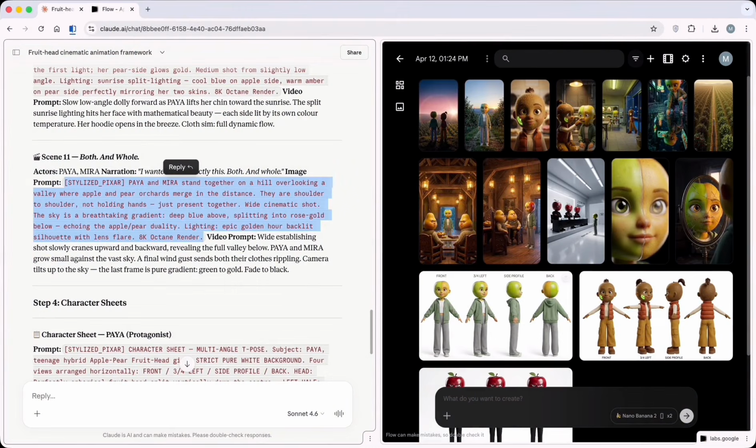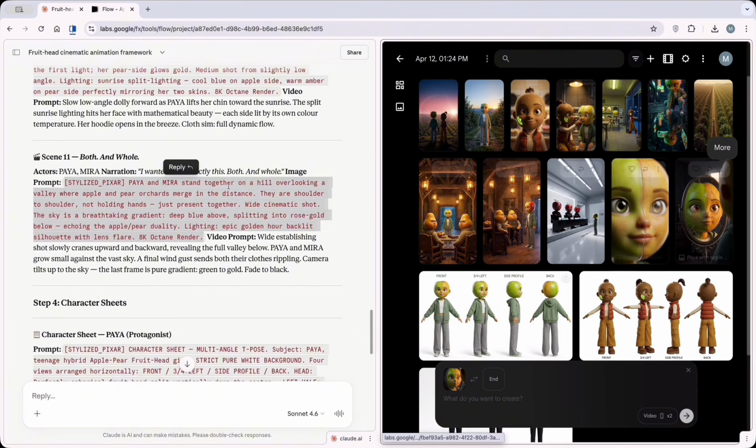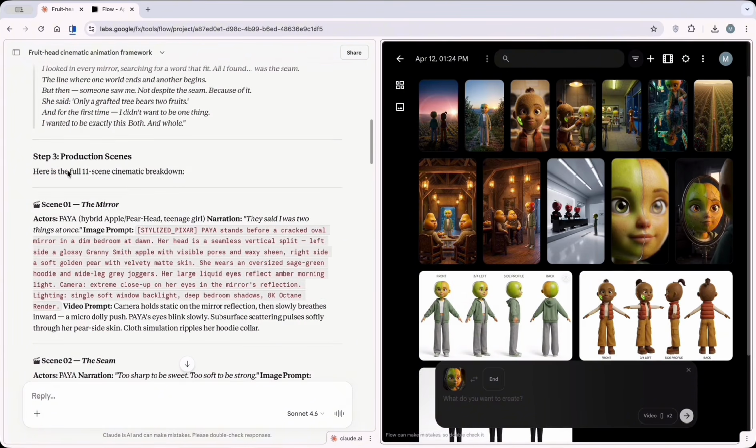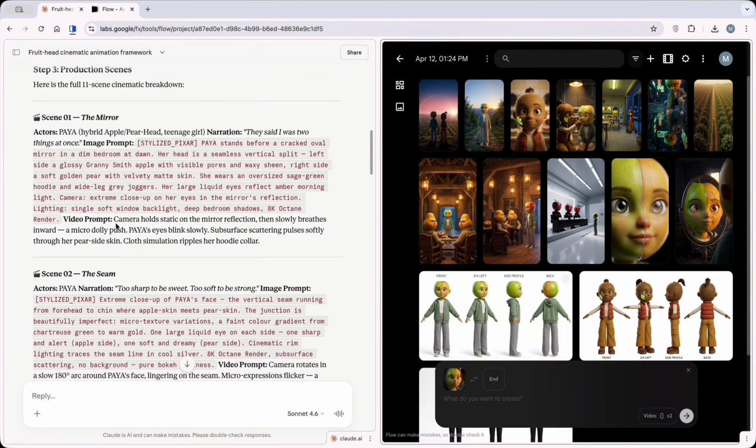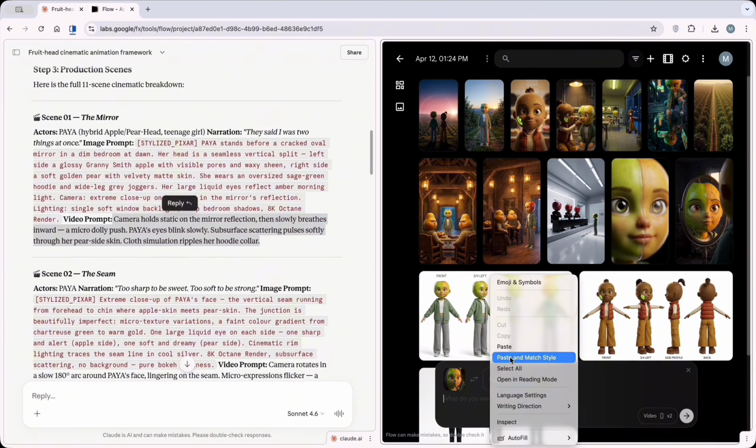To save time, I have skipped ahead to the last scene, Scene 11. Now it is time to animate the photos. I'll start with the first scene, click the 3 dots and select Animate. As you can see in the prompt box, the photo is now the start frame. It is ready for the animation prompt. Remember, you only need a start frame to make a video. You do not need an end frame at all. Now I will copy the prompt for the first scene and paste it into the Google Flow prompt box.